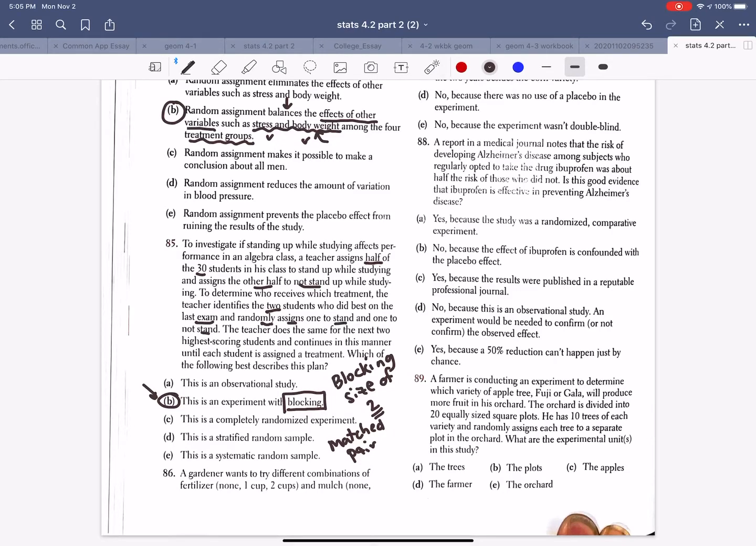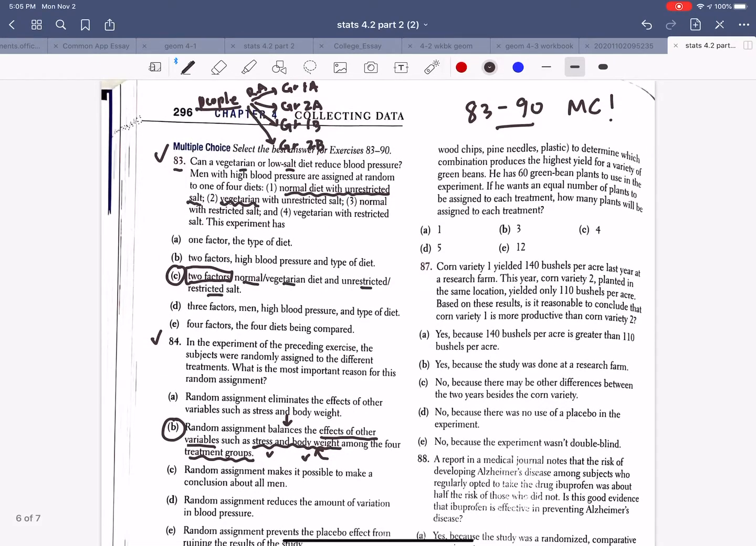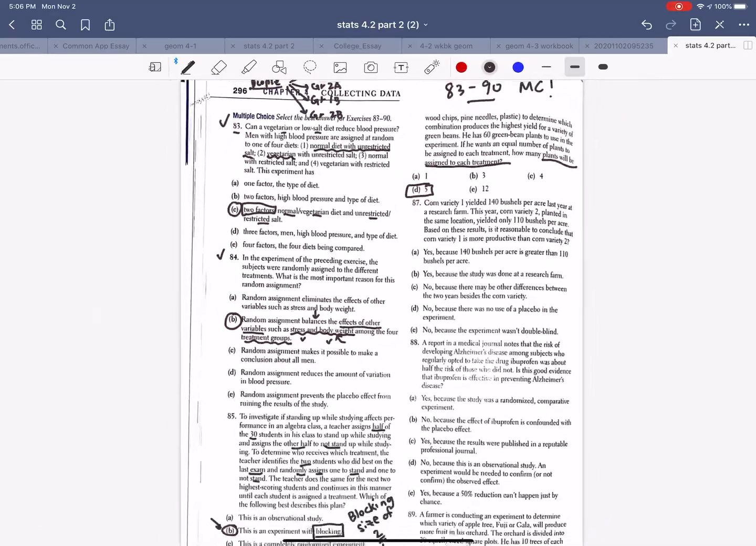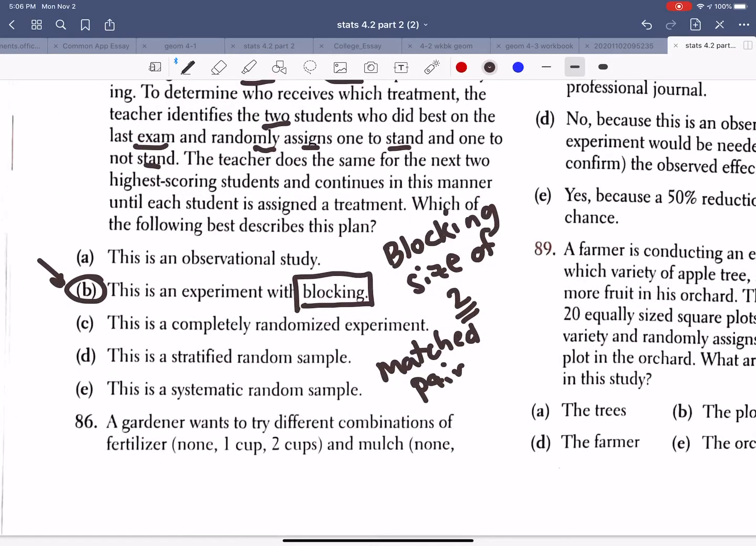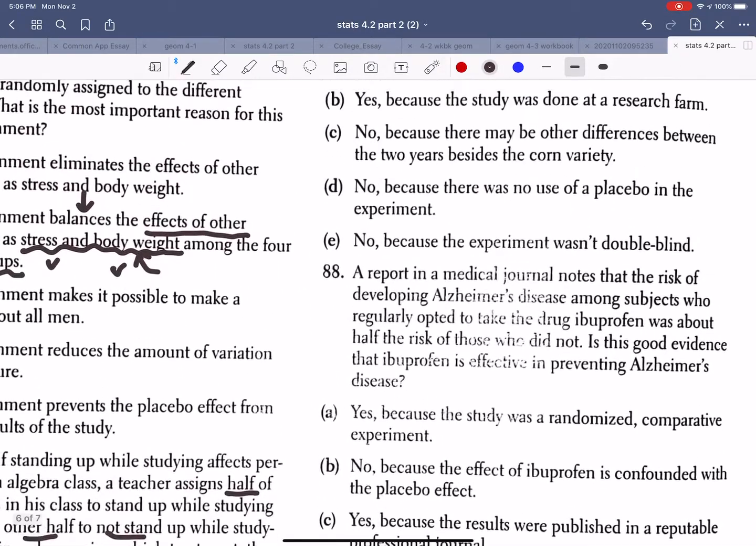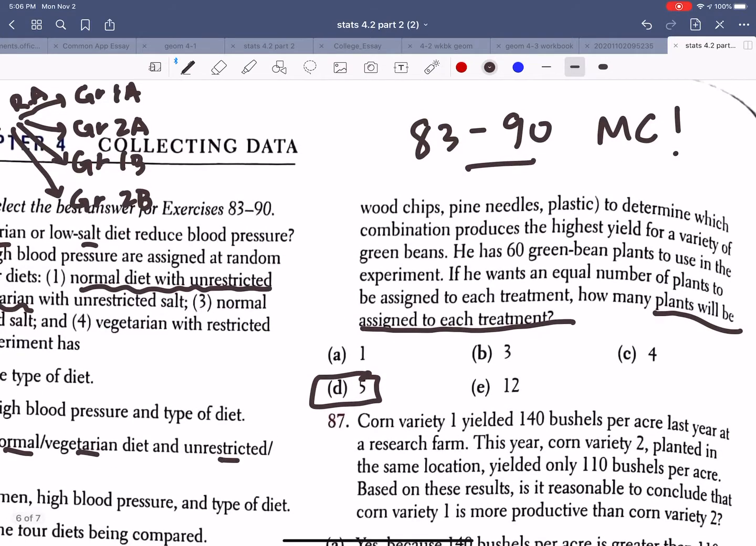Nice. Okay, looking at question number 86, our answer shows D. So let's go back over it. It says how many plants will be assigned to each treatment? So let's break down these numbers here. It says a gardener wants to try different combinations of none, 1 cup, and 2 cups, and mulch: none, wood chip, pine needle, and plastic. Okay, so he has 60 here.